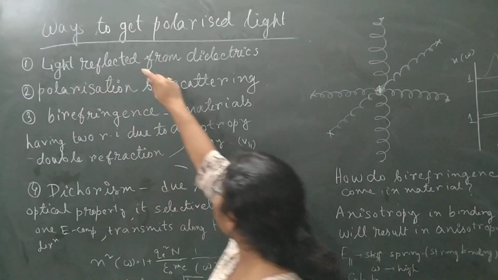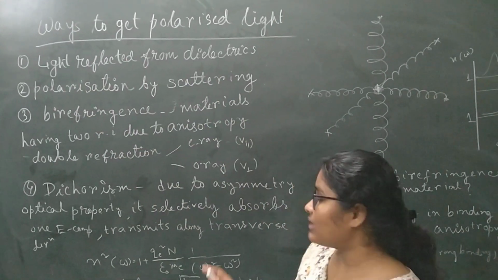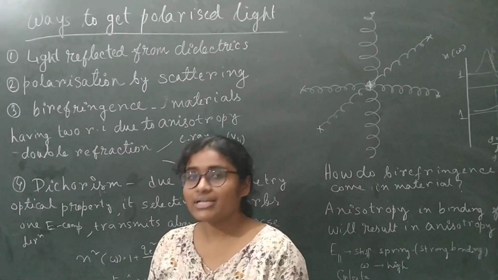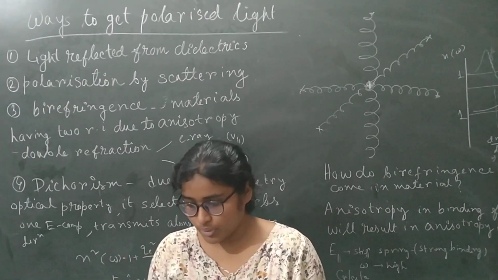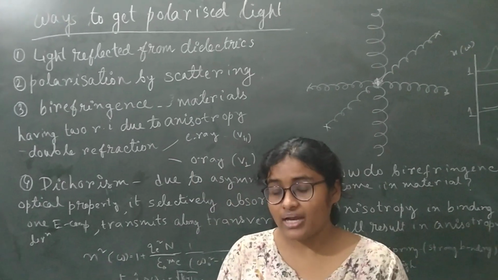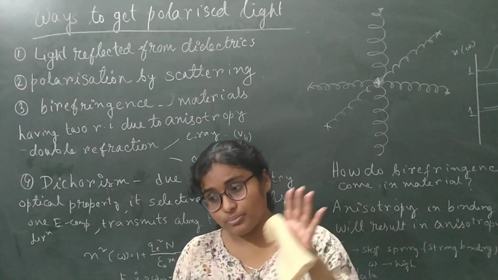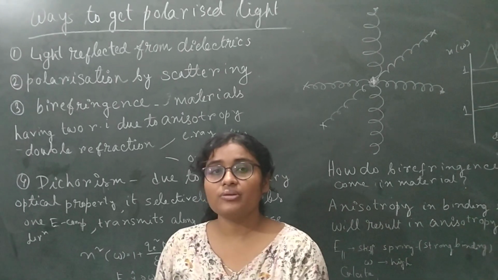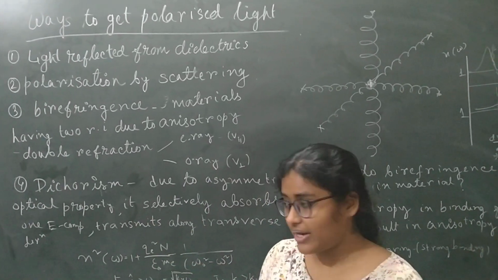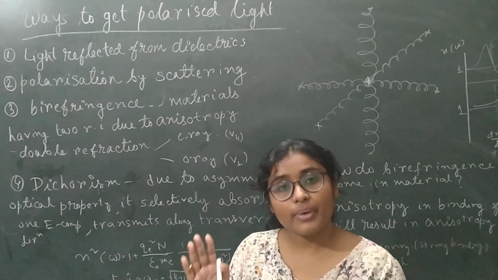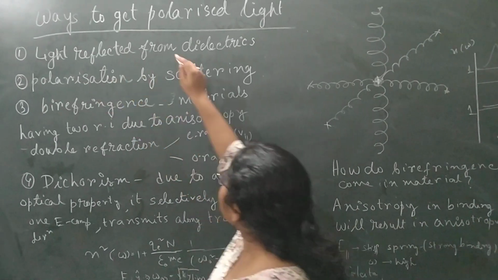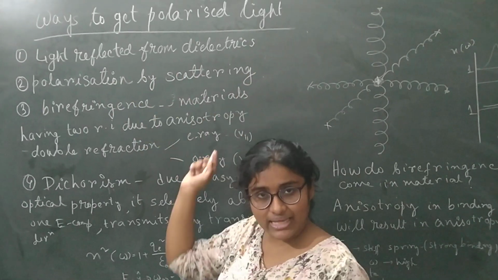One, the light reflected from dielectrics, like water. From water there is reflection. The reflected light can be fully 100% polarized, or partially polarized. In the earlier video I told you about the Brewster angle: the reflected light will be 100% polarized, where the plane of polarization is perpendicular to the plane of incidence. Now, light reflected from dielectrics, polarization by scattering.